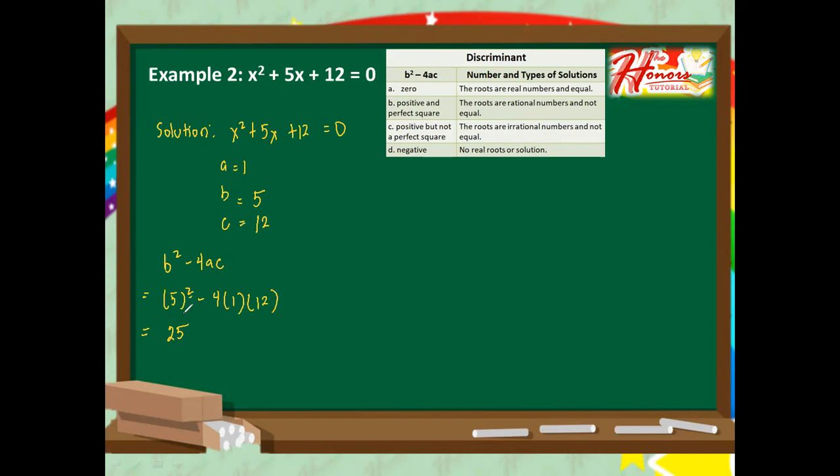Again, your exponent is telling your base how many times you are going to multiply the base to itself, and that is twice, so that's why it is 5 times 5. Minus 4 times 1, that's 4, times 12, it's 48. So 25 minus 48, what's the answer? That is negative 23.